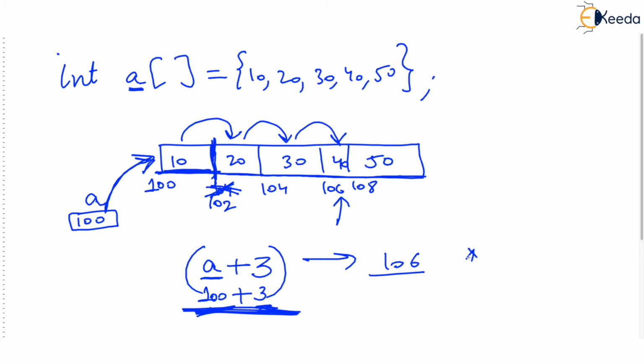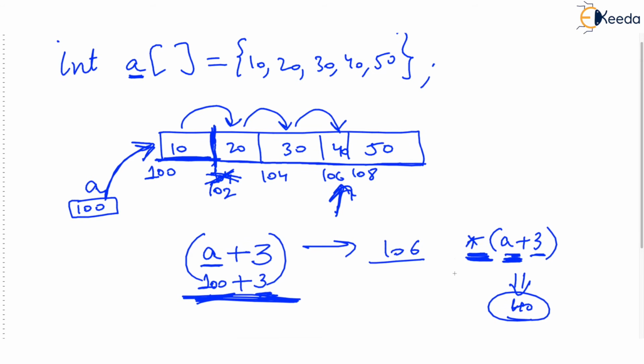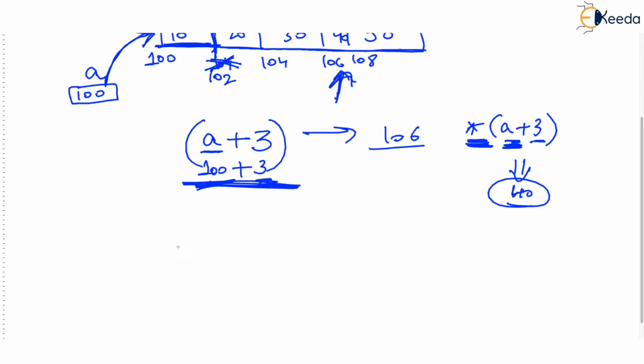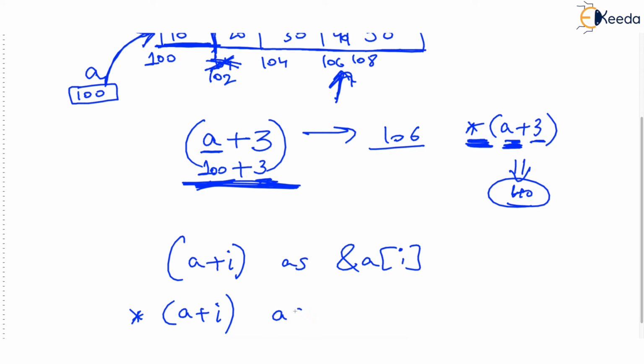And what if you write asterisk (A plus 3)? Now A is the base address, then from the base address move ahead by 3 integers. So ultimately you will reach this address which I am pointing to, and then you are writing asterisk before that address, so you will get 40. You should make a habit of reading A plus I as the address of A[i]. Straight away you get the address of the ith location, and you should make a habit of reading asterisk (A plus I) as A[i], the value of A[i].